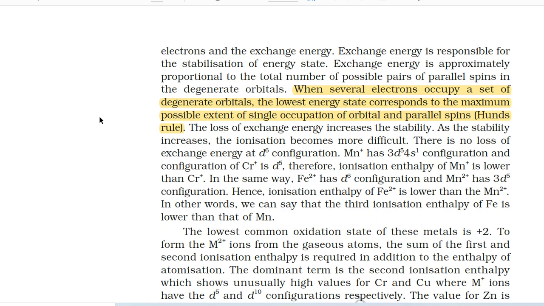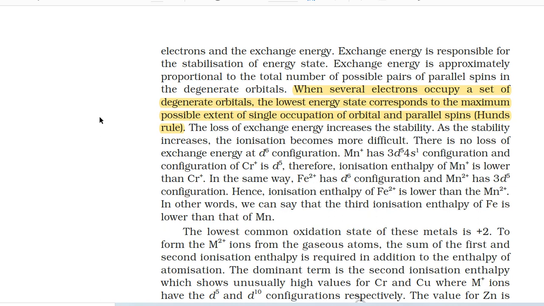When several electrons occupy a set of degenerate orbitals, the lowest energy state corresponds to the maximum possible extent of single occupation of orbital and parallel spins (Hund's rule). The loss of exchange energy increases the stability. As the stability increases, the ionization becomes more difficult. There is no loss of exchange energy at d6 configuration.